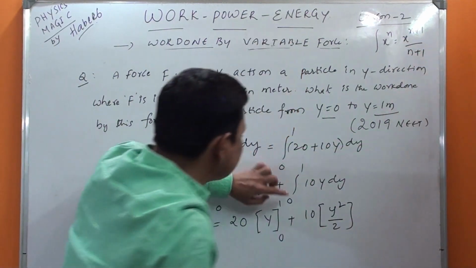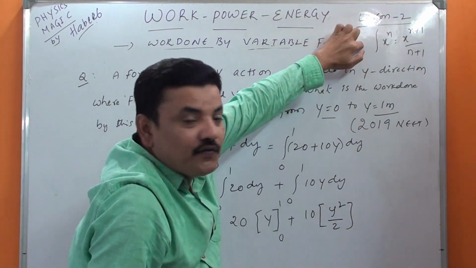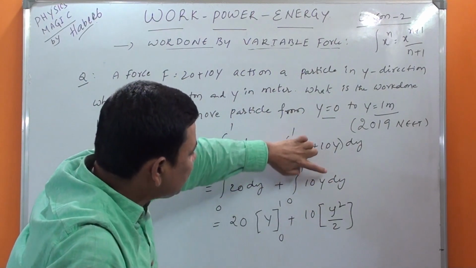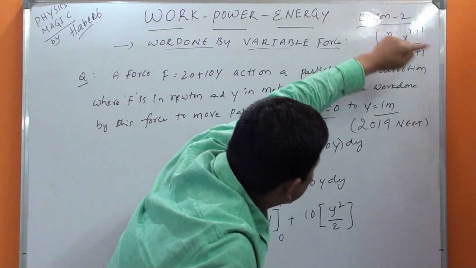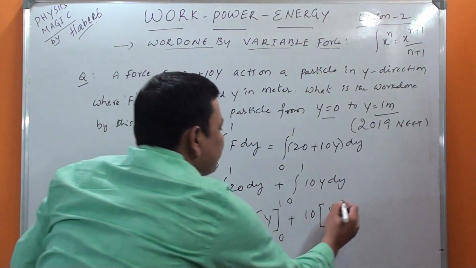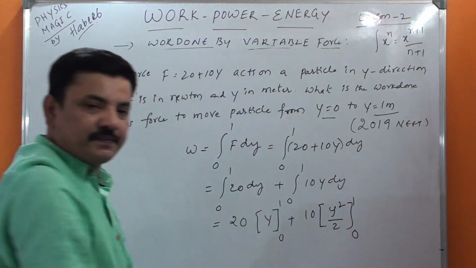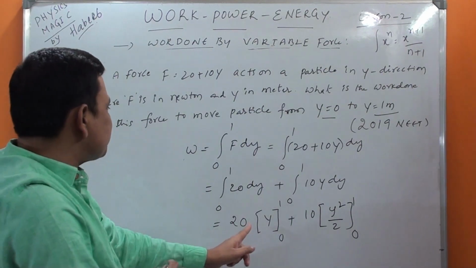Am I right or not? So this is the formula which we used here. Here n is 1, so y^(1+1) by 1+1 is nothing but y square by 2, with limits 1 and 0. Just simply substitute here.